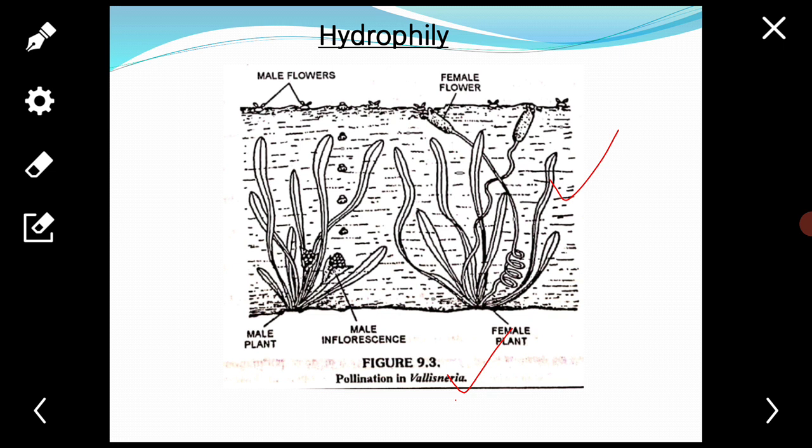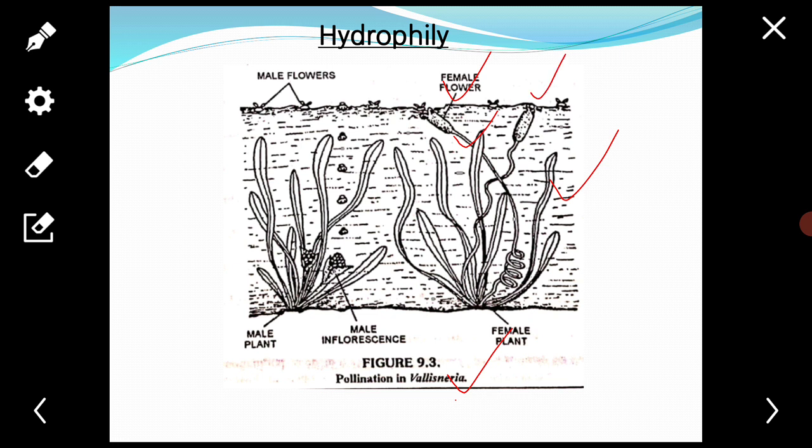The mature female flowers also float on the water surface but remain attached to the female plants with the help of long stalks. The floating female flowers have large sticky trifid stigma.